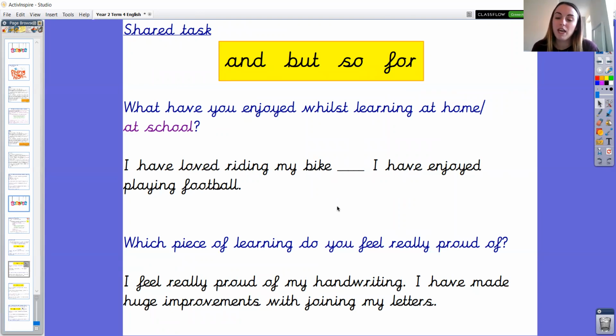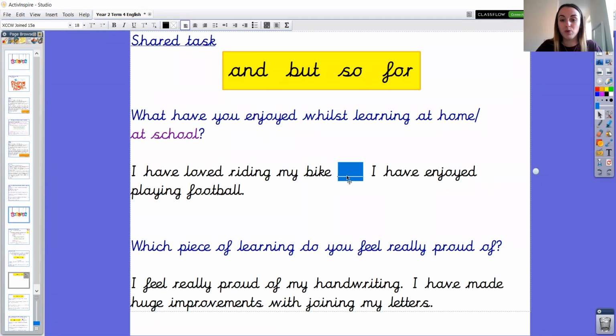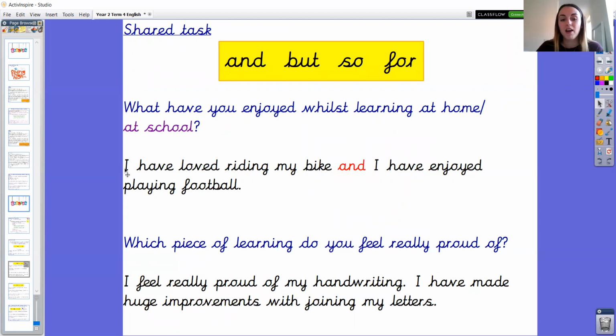It'd be great to pause the video here and have a conversation around which coordinating conjunction would make sense in joining these two main clauses together. Well done, year 2. So the coordinating conjunction, which would be most suitable to use here, is and. So shall we read that sentence together now using that coordinating conjunction? I have loved riding my bike and I have enjoyed playing football. Well done, year 2. Thank you for joining in with me.